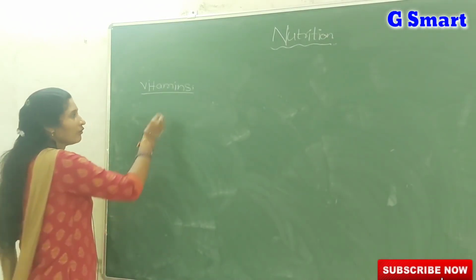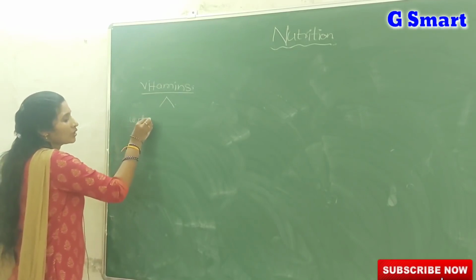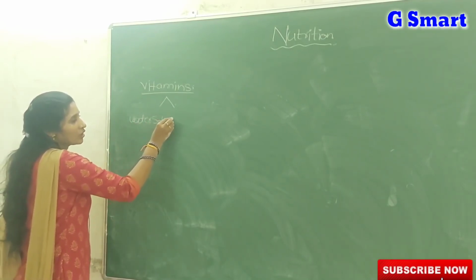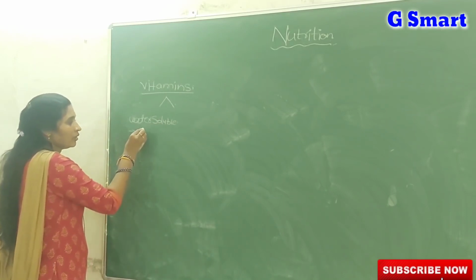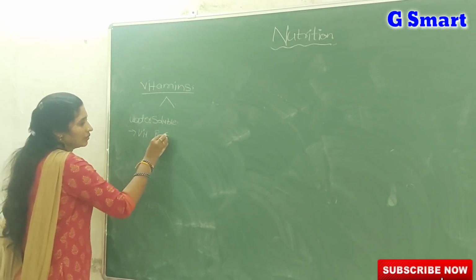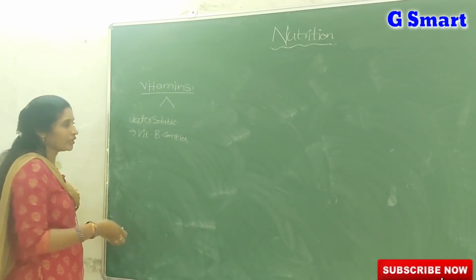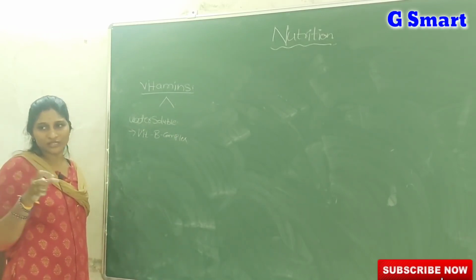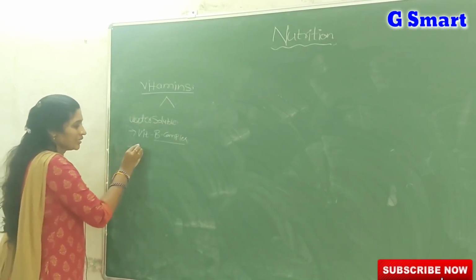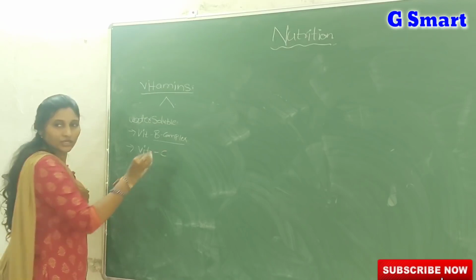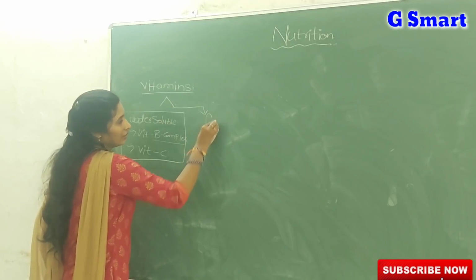Vitamins are mainly of two types based on their solubility. The first is water soluble vitamins, the vitamins which are soluble in water. For example, vitamin B complex. In a medical shop when you ask for a B complex tablet, it includes many B vitamins from B1, B2, B6 and so on, which is why we call the whole group B complex. Vitamin C also comes under water soluble, and the other category is fat soluble.